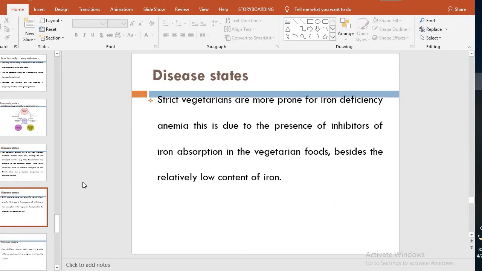Strict vegetarians are more prone to iron deficiency anemia. Why?